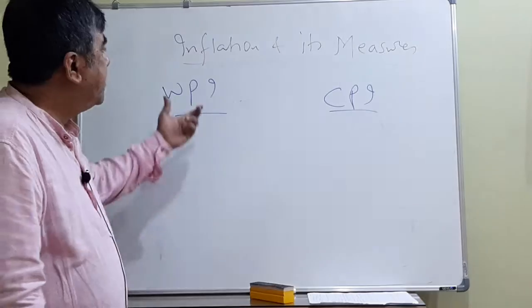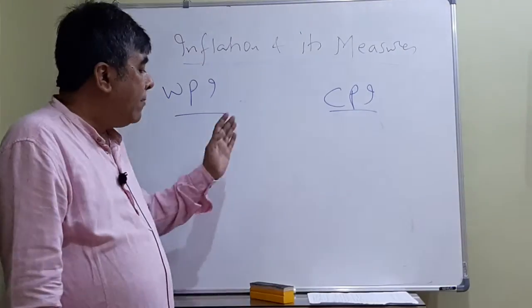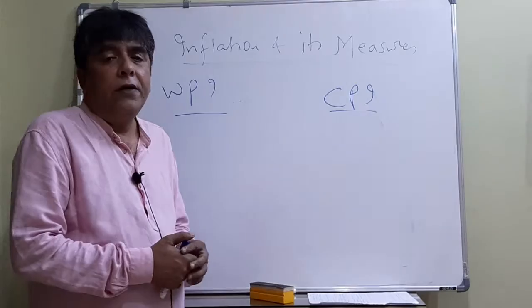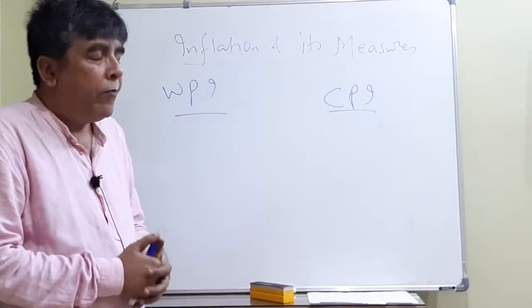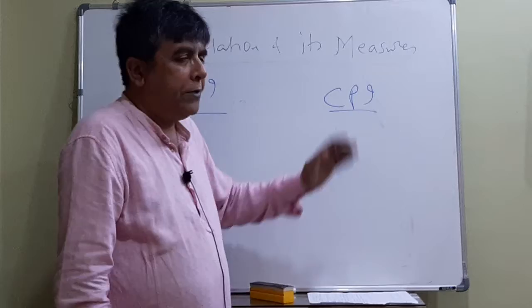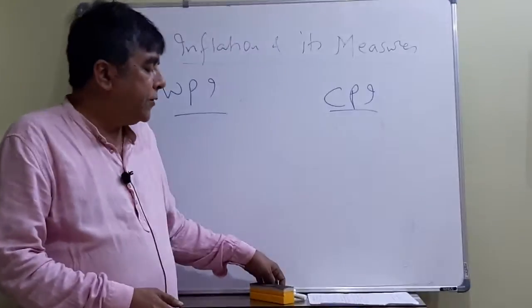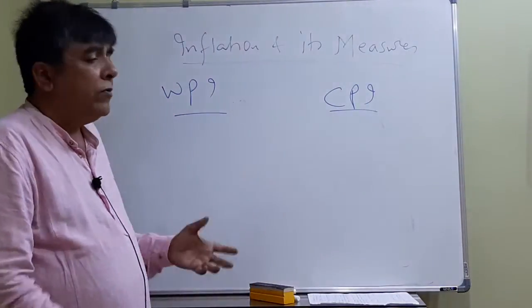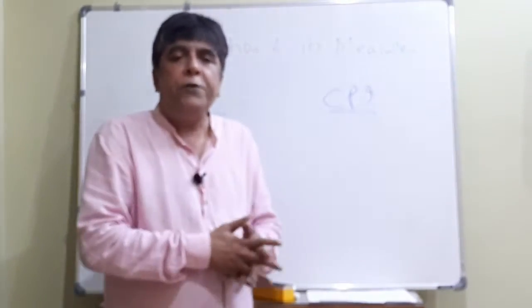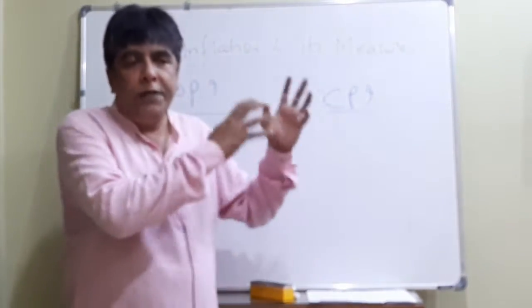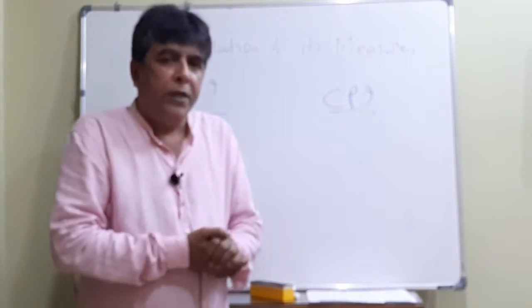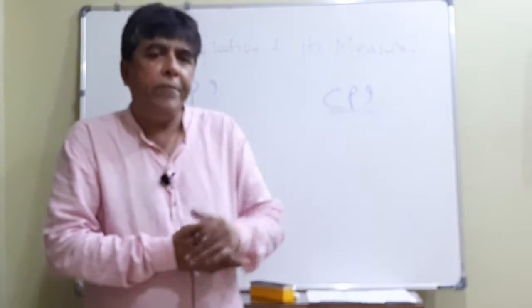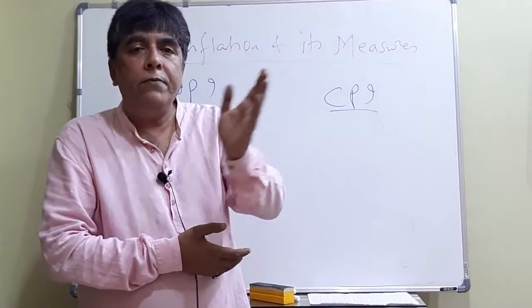Earlier, our headline inflation, the main measure of inflation, was WPI. And for the last 3 to 4 years, when Raghuram Rajan was the RBI governor, we have moved from WPI to CPI. See what exactly is the difference between WPI and CPI, and which one is more suitable for the Indian economy. Now see the proper sequence. Let us see the case of goods. Producers produce and supply goods to the wholesaler. From the wholesaler, it goes to the retailer, and we people of India buy from the retailer.